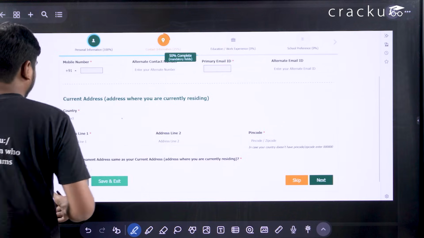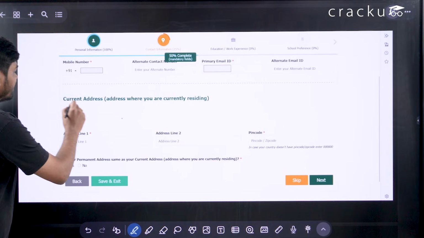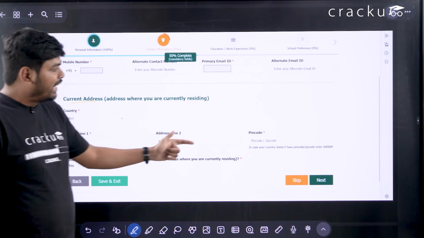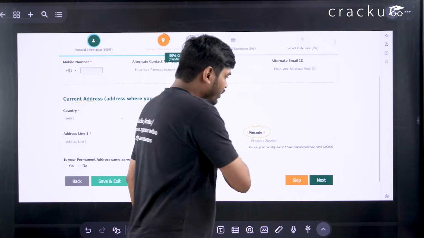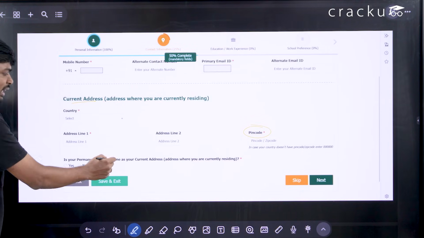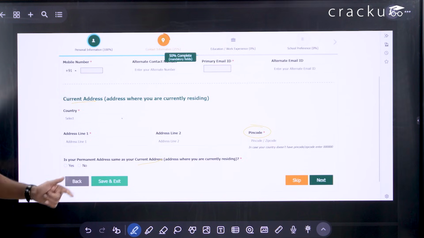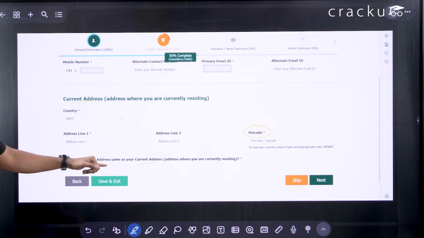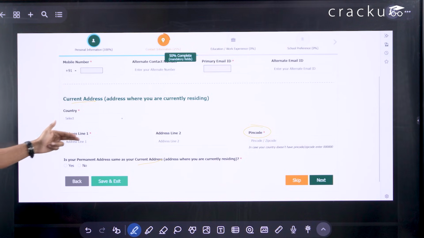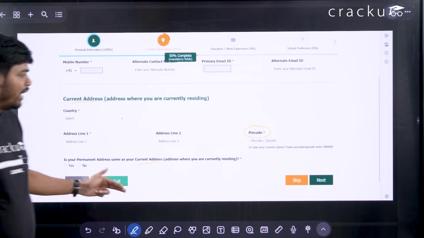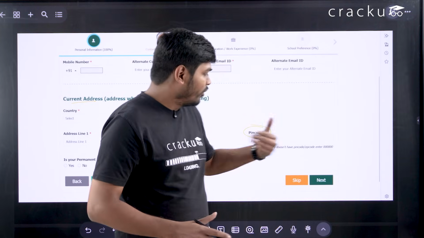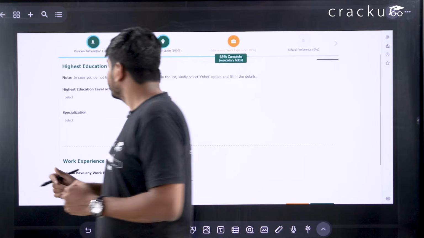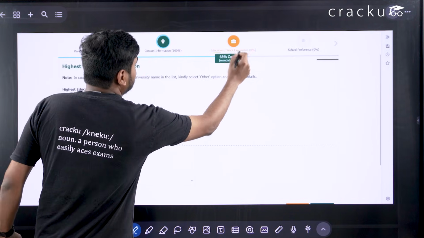After you fill your details, now you have to fill your current address. You have to select the country, you have to write the address in 2 lines, and you have to enter your PIN code. Okay, is your permanent address same as your current address? If it is yes, then you can select yes. If you select no, then you have to fill the permanent address, same in this order: country, address, PIN code, and you have to save and exit. If you want to exit now, if you want to go further, you have to click next.